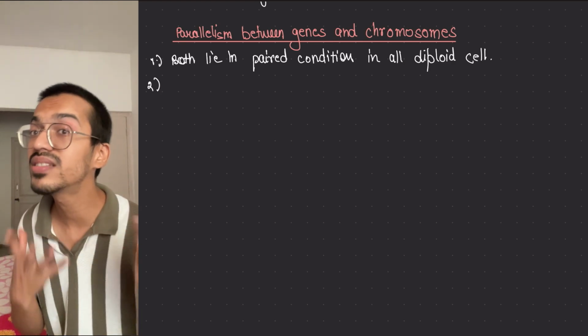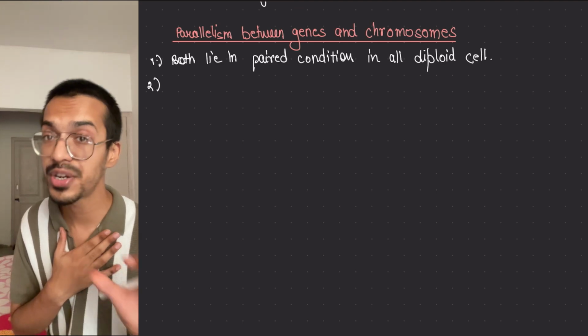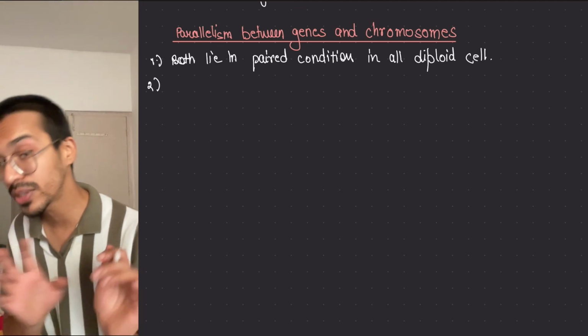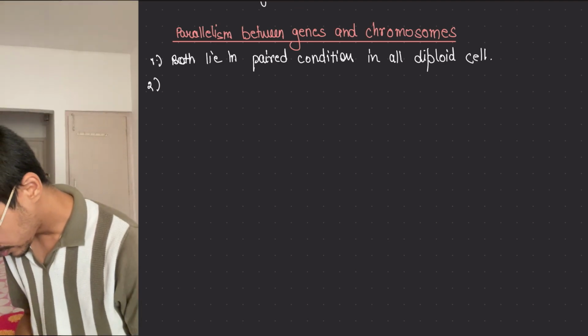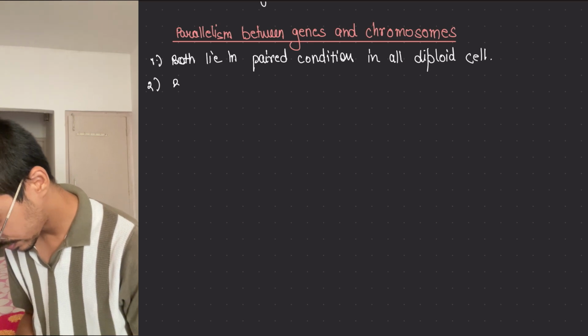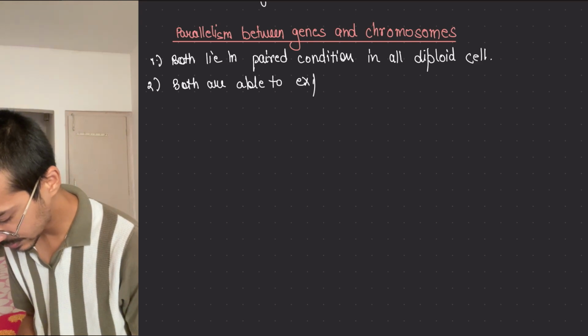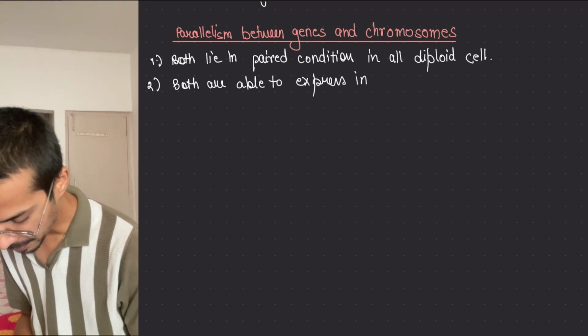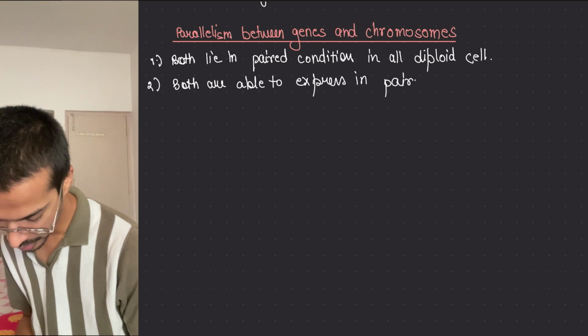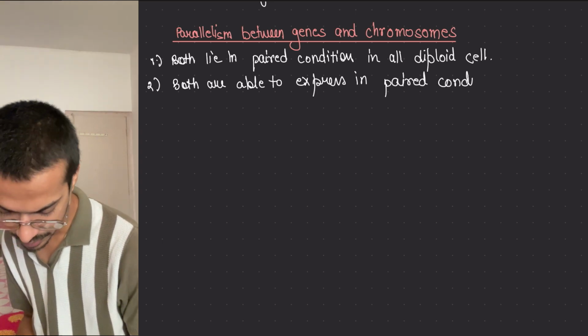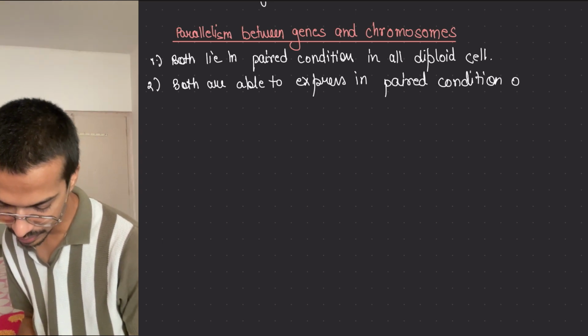That's why gametes are not the human body; the body has to be in the diploid form. So with respect to diploid organisms, both are able to express in paired condition only.